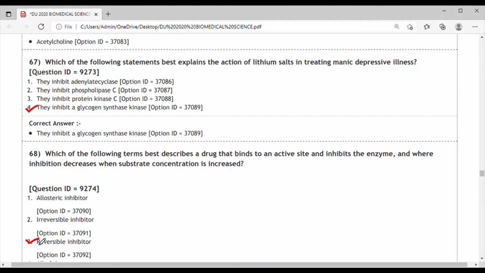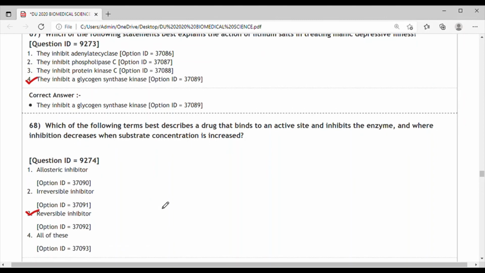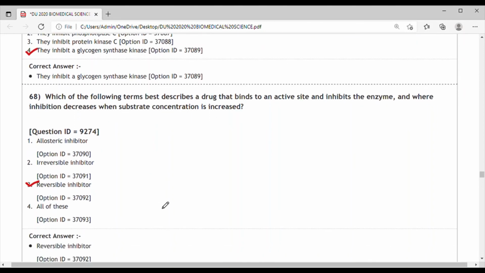During reversible inhibition, if the concentration of the substrate is increased, then these inhibitors get displaced and our substrate is able to bind to the active site. So the correct answer for this is option 3, reversible inhibitor or competitive inhibitor.